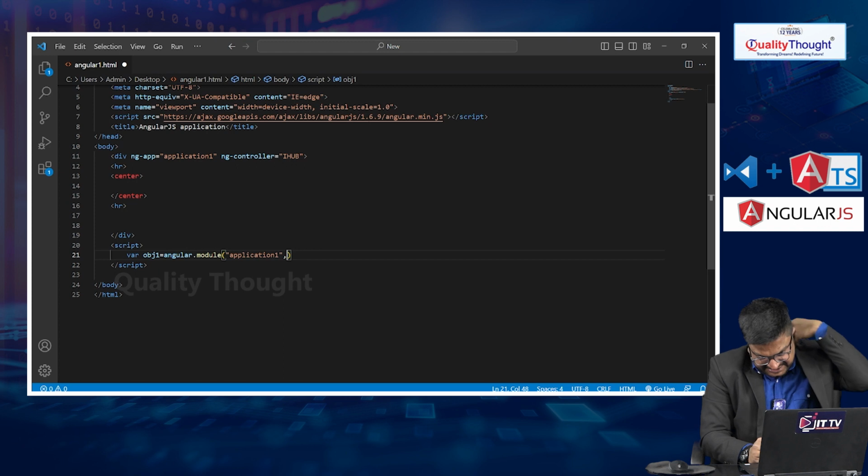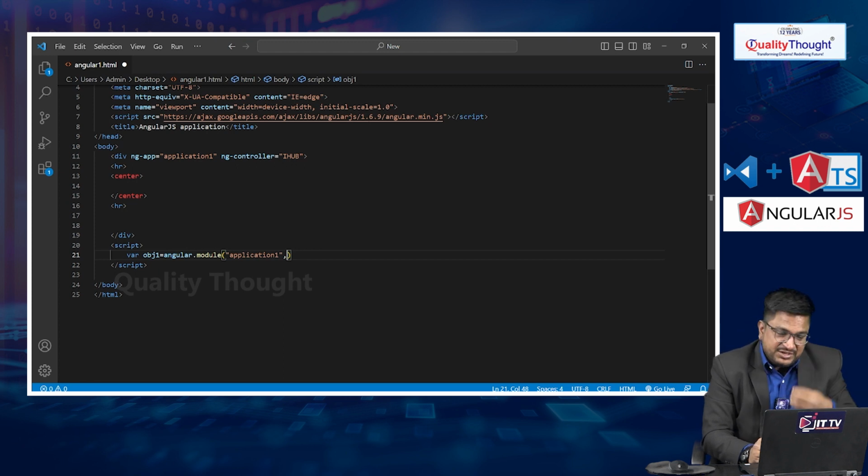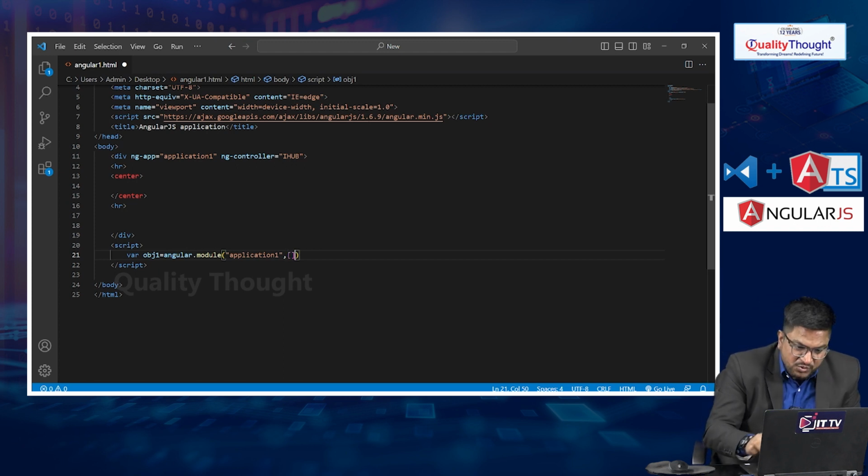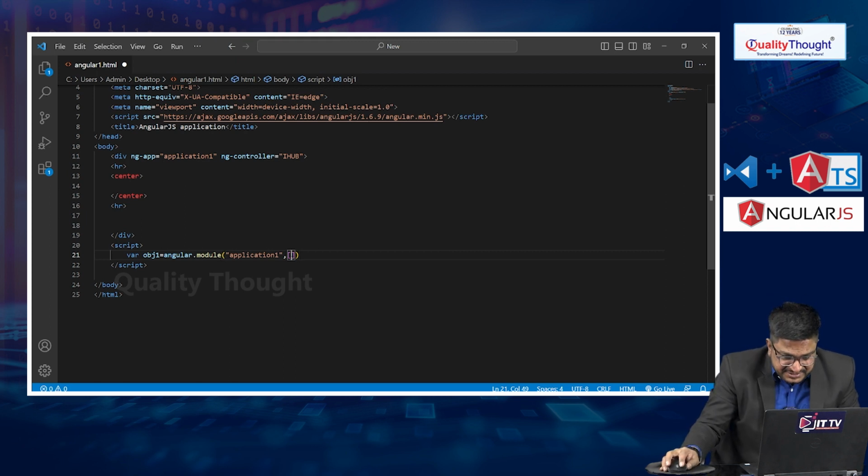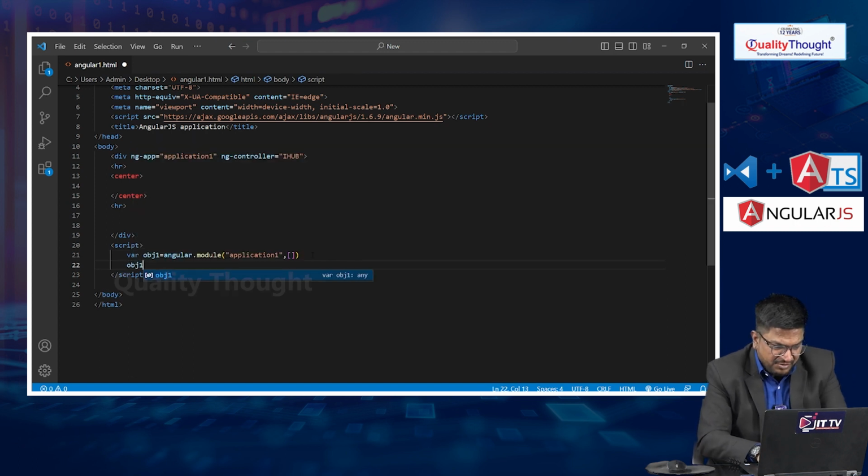All the data you bind will be stored in a JavaScript array, the square bracket. Then I take the object1 variable name dot controller.